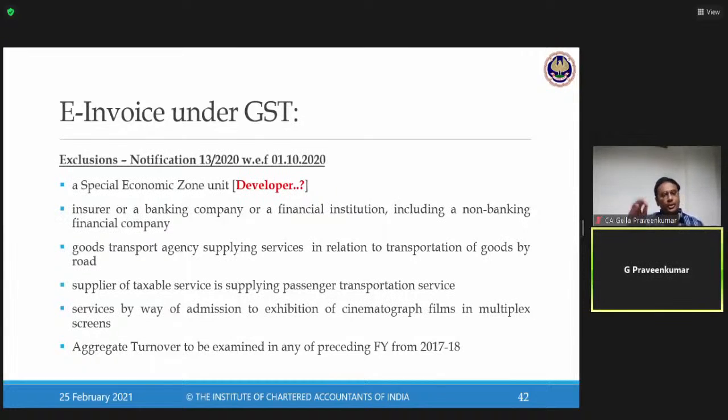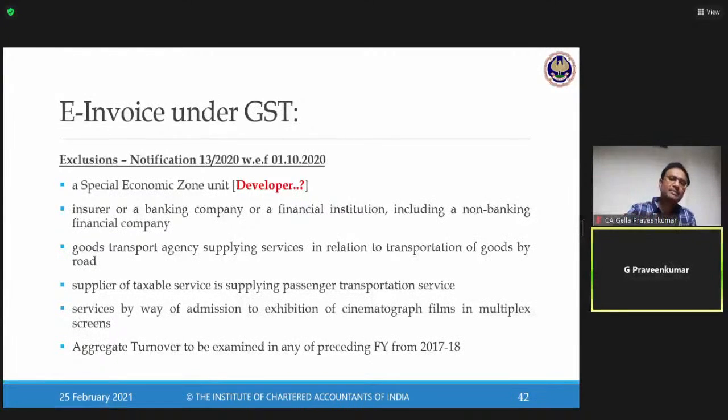First thing, SEZ unit. They are not exempting SEZ developer. SEZ unit has been exempted from issuing an e-invoice. So what if a registered person who happens to be a supplier is a SEZ developer? Unfortunately, SEZ developer has to issue an e-invoice. It could be a drafting issue or something we don't know, but as of now, the law says that SEZ developer has to issue an e-invoice. SEZ unit need not issue. And as you know, in the majority of cases, SEZ supplies are exports, so there is no fraud or leakage of revenue.